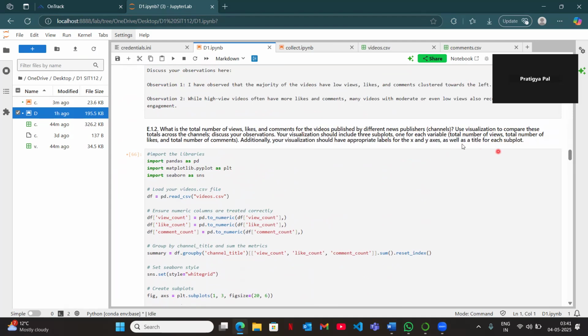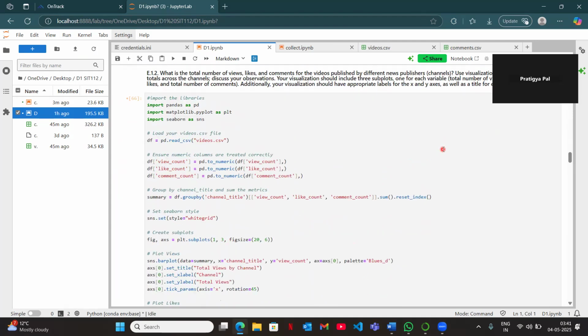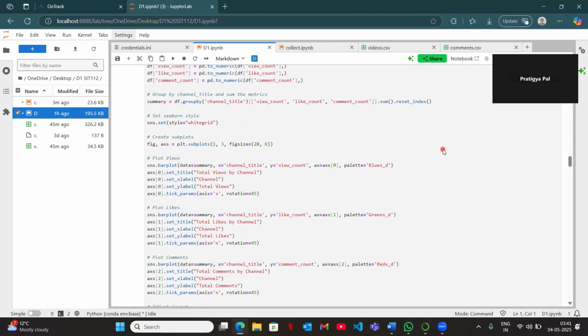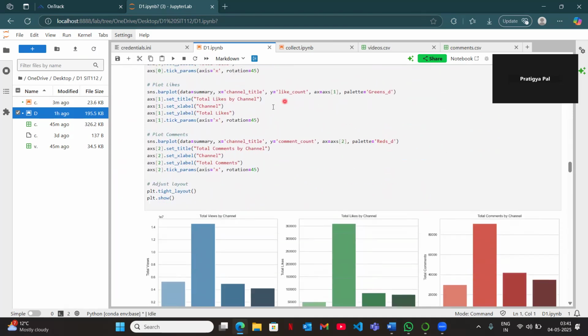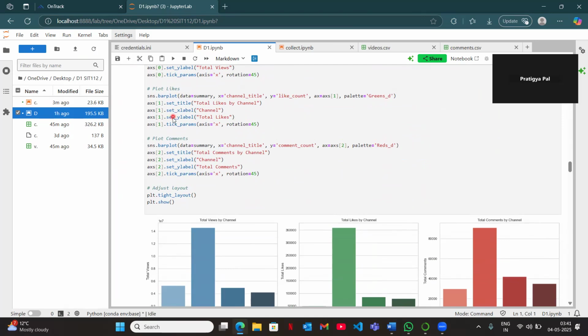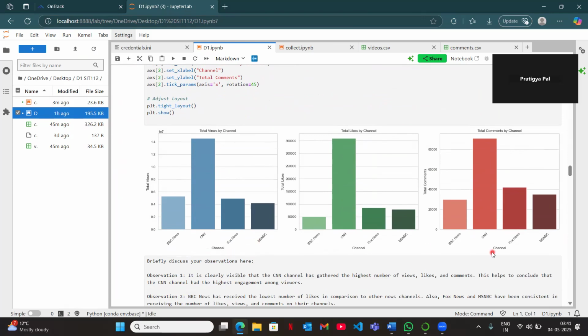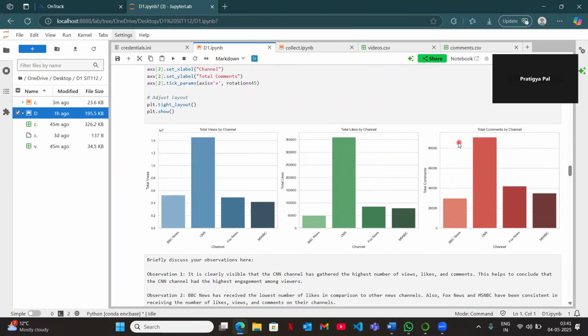Since it wasn't mentioned what kind of plot to use, I decided to use a bar plot. It can be seen here that I have given the labels according to the channel names. And here's the output of my second question.